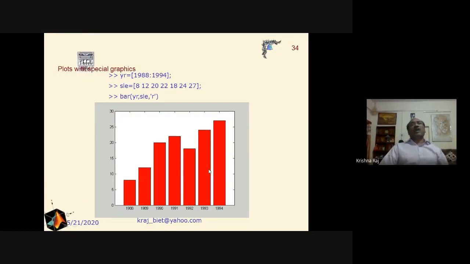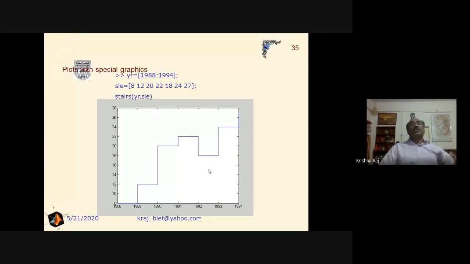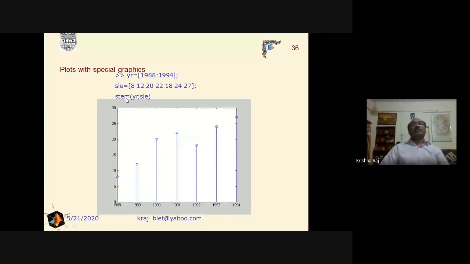And we can use the bar command. If we are interested in the vertical, then we just use the bar command. And if we are interested in the horizontal, then we use barh. And the stairs command will be utilized in this one. Here we have described the x-axis, y-axis values, and then we put the command stairs x comma y. And it is blue by default. We can select any particular color as we have discussed with the line specifier.